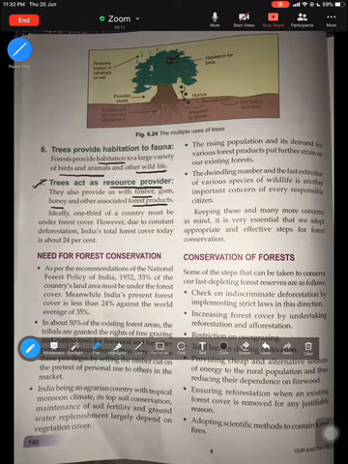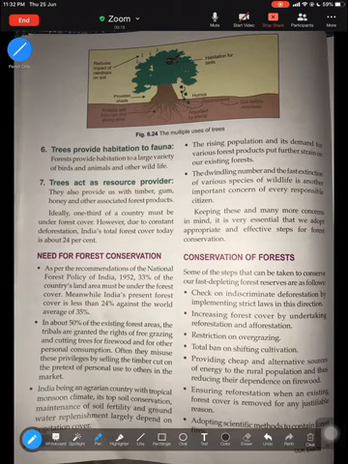All right. Now second here with this topic is about the need for forest conservation. What is the need? Why do we need to conserve forests? As we've already learned why we need to conserve forests, this talks about the different roles played by forests, which is the reason why we need to conserve forests. So first, before we understand the need for forest conservation, let us try to understand what is forest conservation. So this term here, you must know. Forest conservation is the effort made to protect forests from getting destroyed. Very simple, it's an effort made to protect forests from getting destroyed.